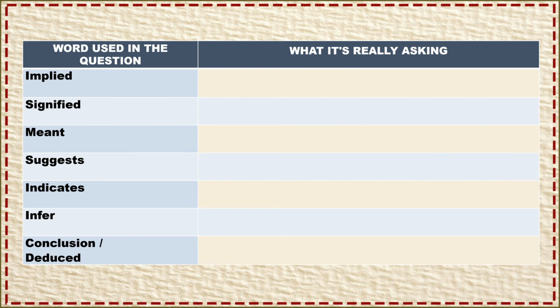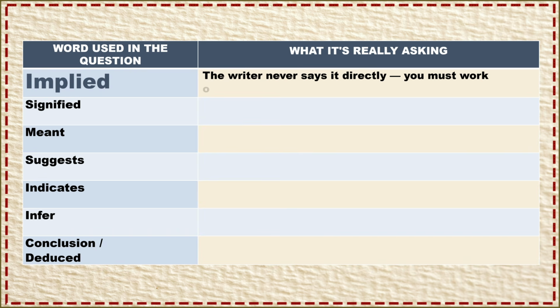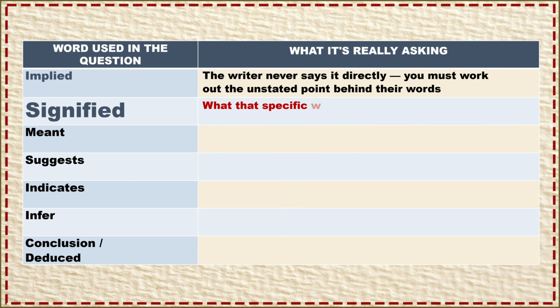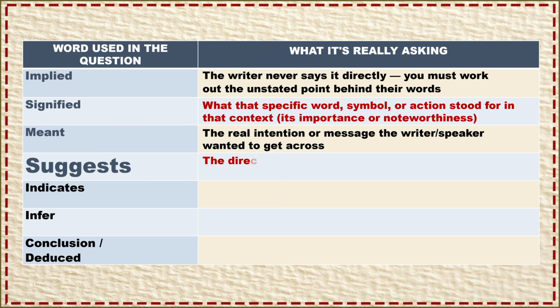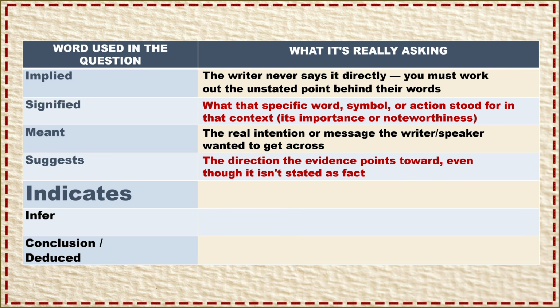Examiners use different command words, but they are really testing one skill, reading between the lines, to work out what is not directly stated. Here is what those command words mean. Implied means the writer never says it directly, so you must work out the unstated point behind the words. Signified means what a specific word, symbol, or action stood for in that context. Meant means the real intention or message the writer or speaker wanted to get across. Suggests means the direction the evidence points toward, even if it is not stated as a fact. Indicates means a specific clue in the source that points you towards an answer.